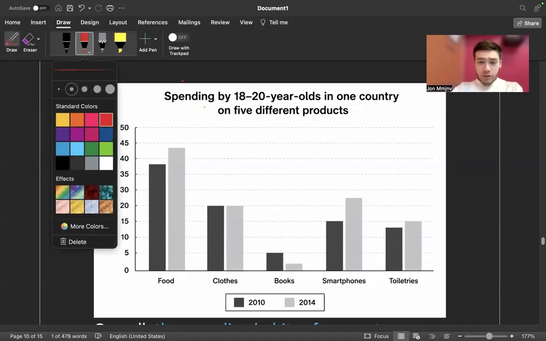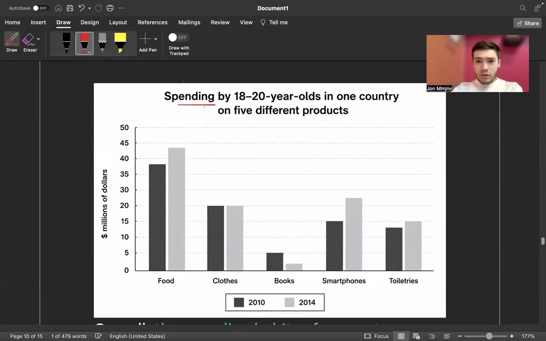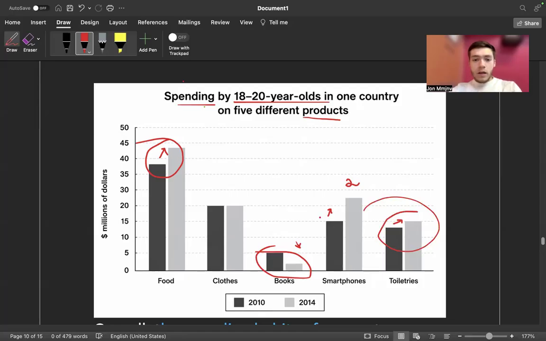All right, this is our next graph. Spendings again, spendings of 18-year-olds in one country on 5 different products. How much these young people spend on these. This is basically a small line graph. As you can see, food was number one, books were the least spent. So they spend the most money on food, and the least money on books. This increased, this decreased, so we see the opposing trends. Smartphones increased marginally, became the second. Toiletries also increased, but there is nothing special about toiletries. And there you go.